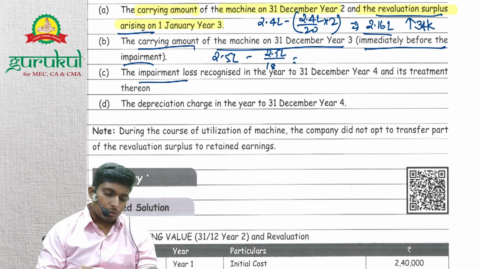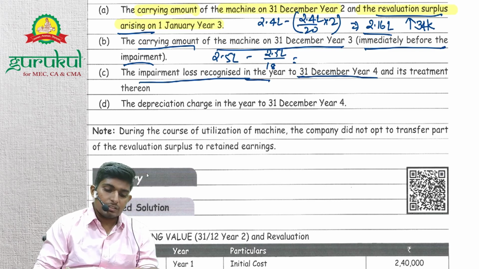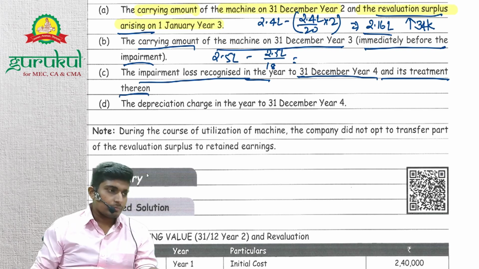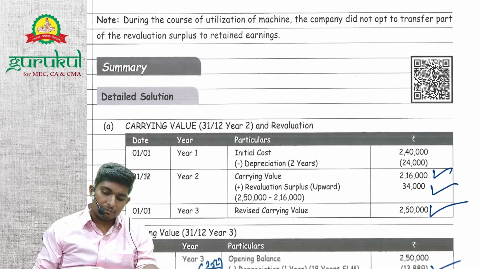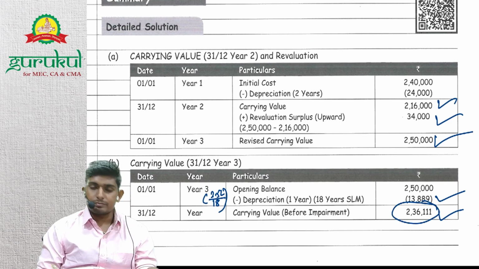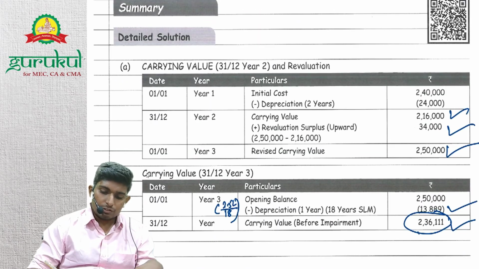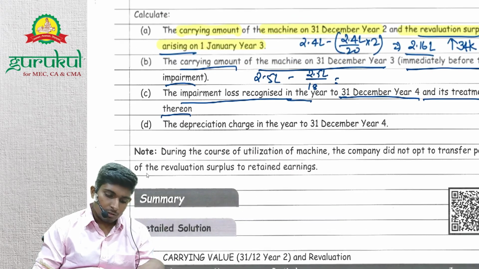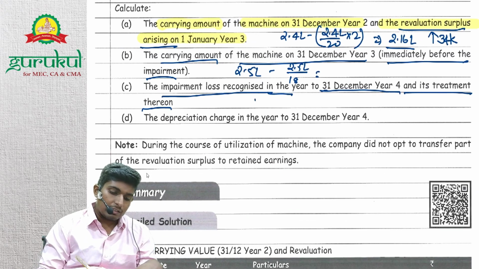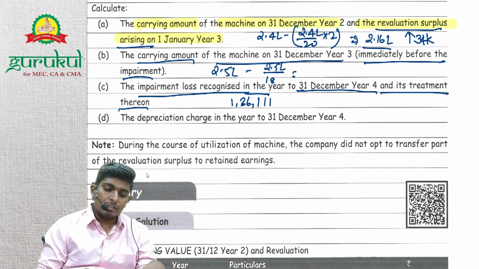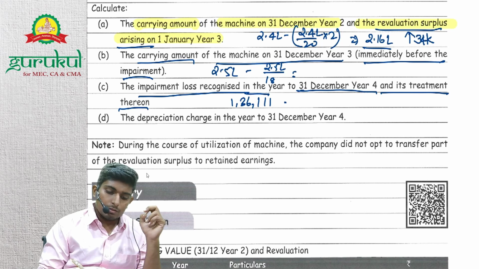Next, the impairment loss recognized in the year to 31 December year 4 and its treatment thereon. So how much will be the impairment loss? What is the carrying value? 2,36,111. What is the recoverable value? 1 lakh. So impairment loss is basically 1,36,111. What they're asking is the impairment loss recognized, 1,36,111. How will its treatment be? Revaluation reserve plus 34,000. The rest, 1,02,111, will go to P&L.